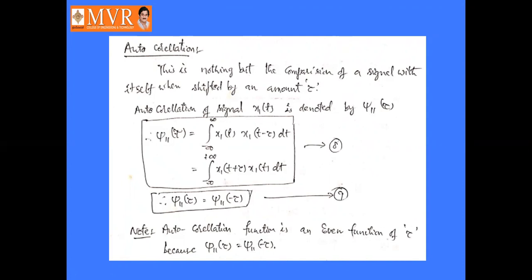From the above expression we can conclude that j11 of tau is equal to j11 of minus tau. It means that autocorrelation is an even function. The condition j11 of tau equal to j11 of minus tau is the condition for an even function. So the autocorrelation function is an even function.